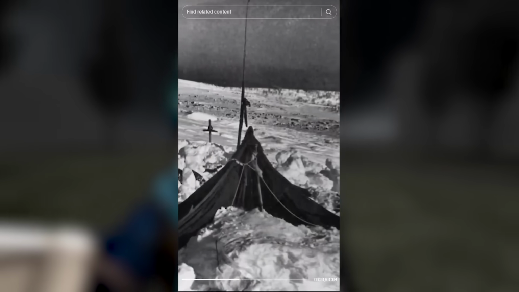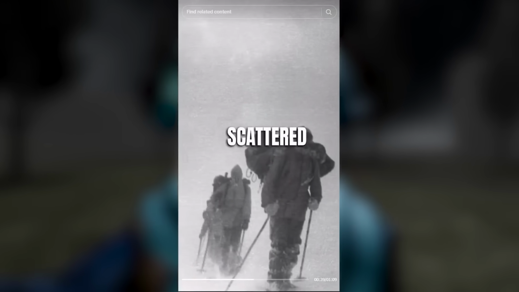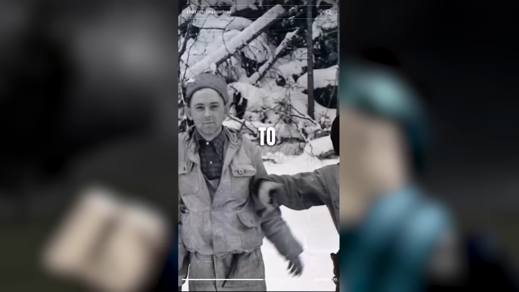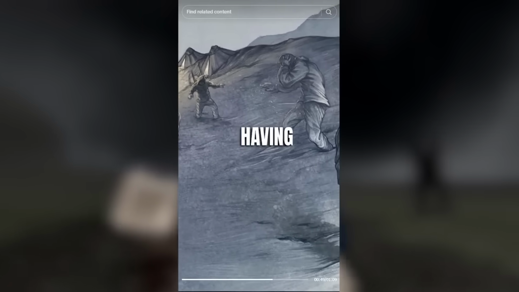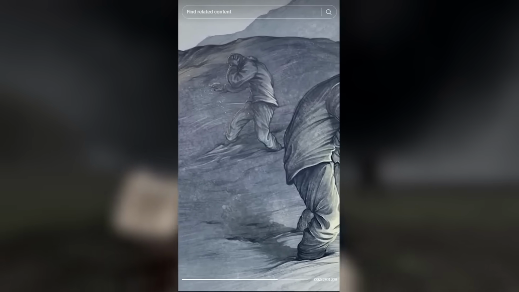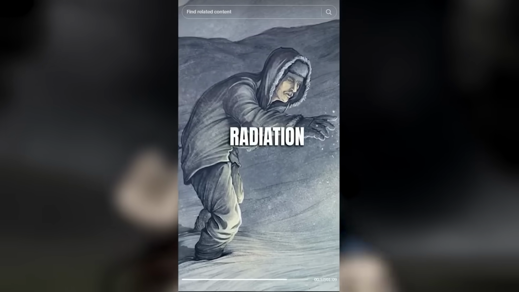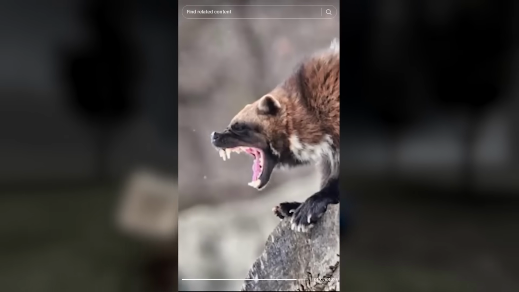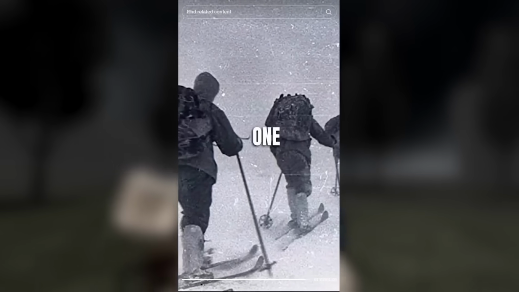The hiker's tent was found to have been cut open from the inside, so that's the tent? As if they were trying to escape something. The hikers themselves were found scattered across the mountain, some of them still in their sleeping bags, okay, as if they had been trying to flee in a hurry. The hikers' bodies showed signs of extreme trauma, with some of them having broken bones and missing eyes. But the most bizarre thing was that their clothing contained high levels of radiation. It was reported that the hikers encountered an avalanche, and the missing body parts were the work of animals. However, that makes sense. No one knows exactly.